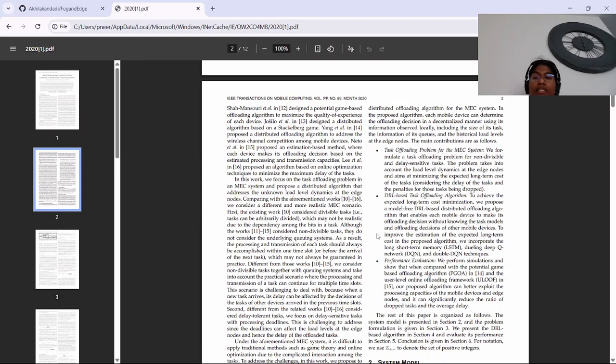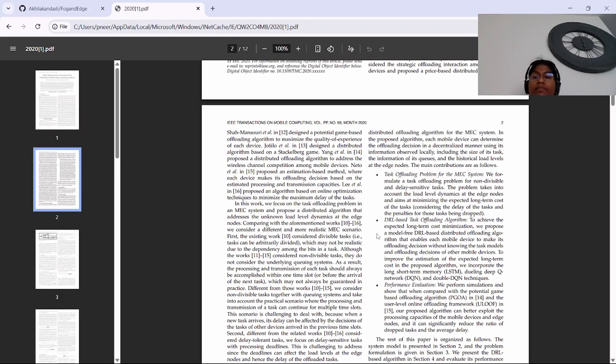The problem here is the traditional methods have limitations. Centralized approaches require global knowledge, which is not realistic in fast changing networks. And simple distributed methods often can't adapt quickly when load changes.